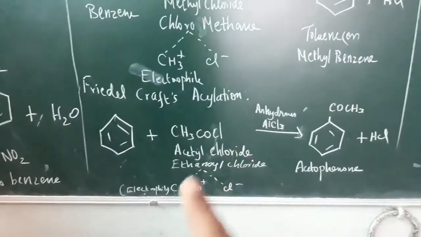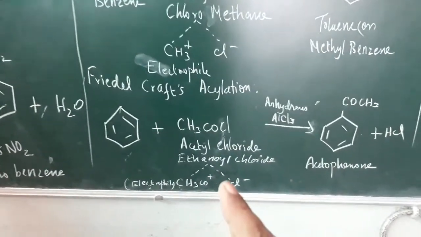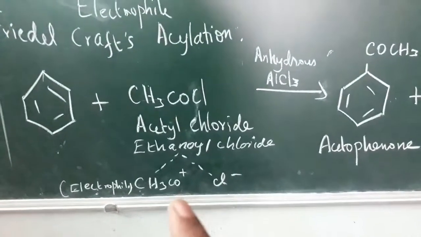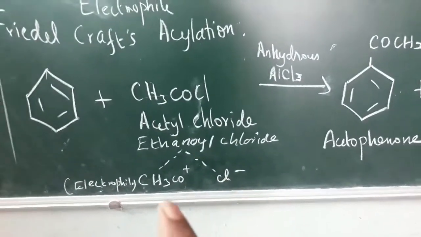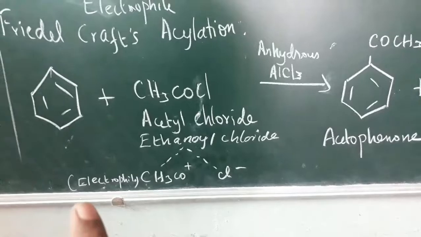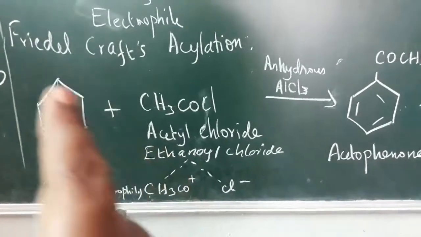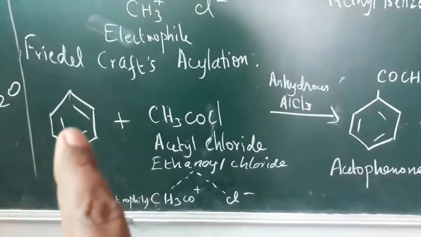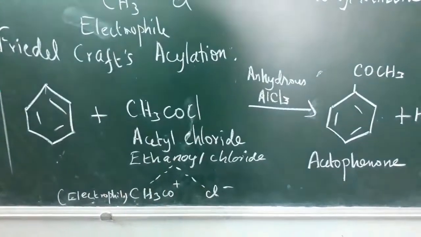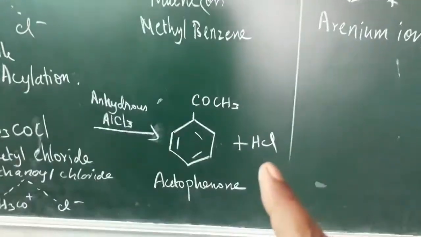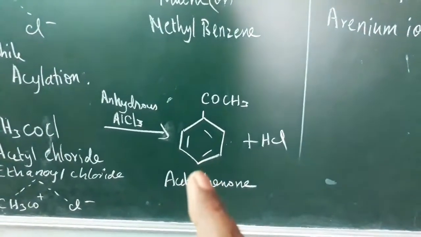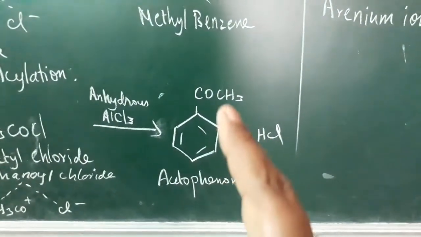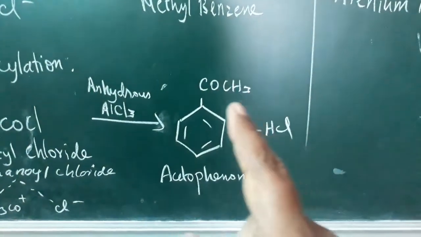Okay? Now split the compound into CH3CO plus and Cl minus. This one has positive character, no? So it is an electrophile. That electrophile is attracted by benzene. One of the hydrogens is replaced, that hydrogen combines with the Cl minus, we get HCl, and this compound's name is acetophenone. The CH3CO is called aceto.